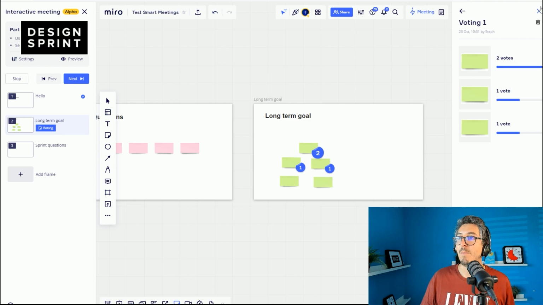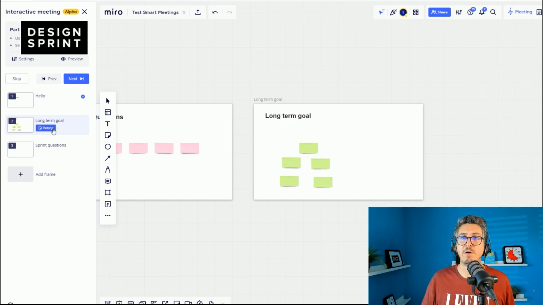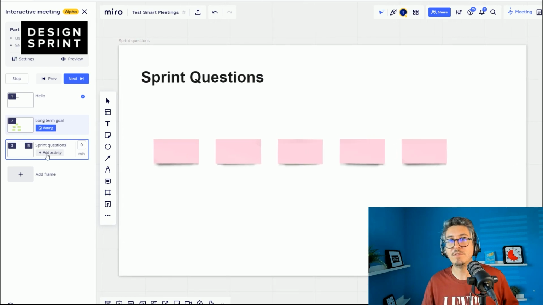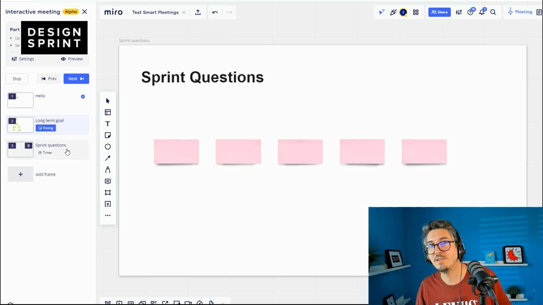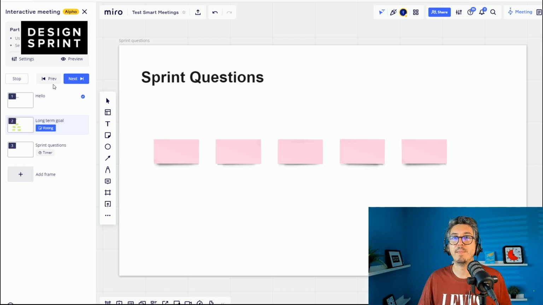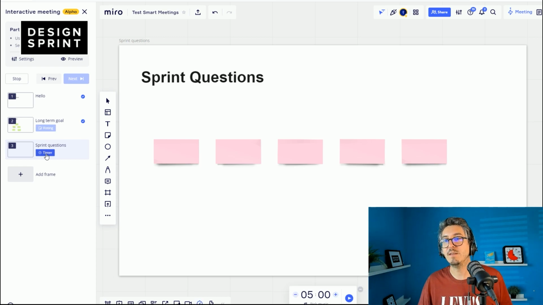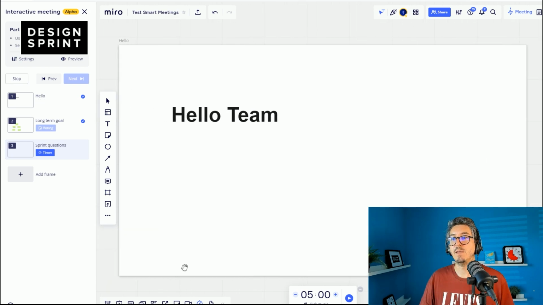I'm a little confused about this, because I've triggered the voting activity and nothing showed up. So I don't exactly understand how it works. Here, let's try the timer on the sprint questions. So if I go play next, I was already here. Yeah, same thing. Okay, you have to press on it. Timer. Okay, so the timer showed up. But what's the difference if I go to hello and I can turn on the timer, right? Wait, if I hide the timer, I go on hello, I can show the timer.